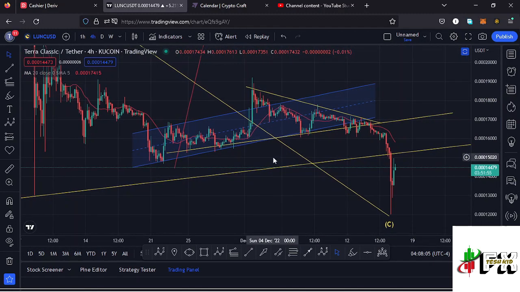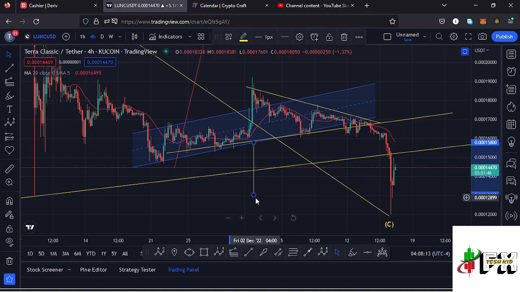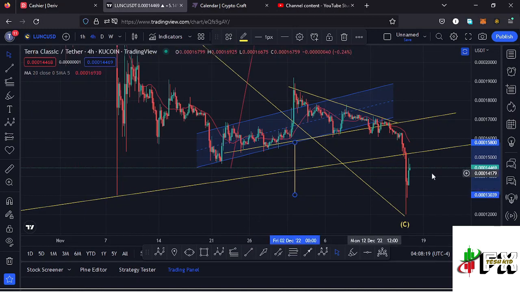And the minimum target area of the breakout is the height of the triangle, and we can get that height and then place it just below the lower side of the triangle, giving me a minimum target area back to around the $0.00013 mark, which is a target area that we have fully maximized and continue to push even lower.